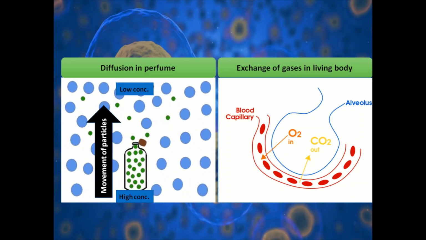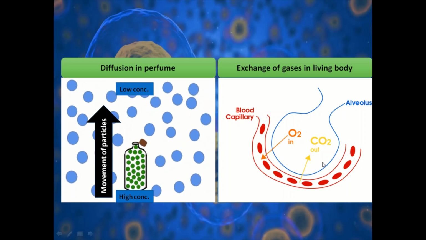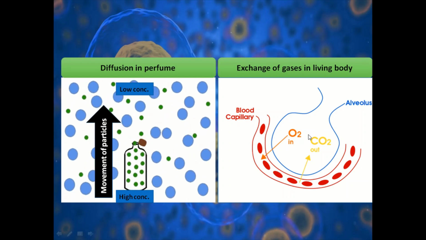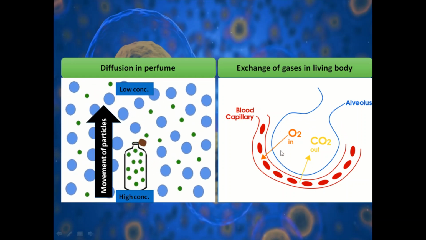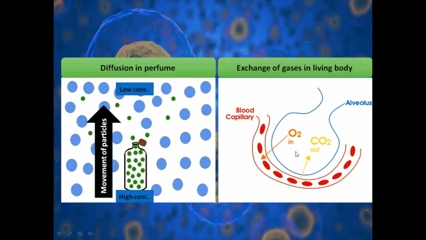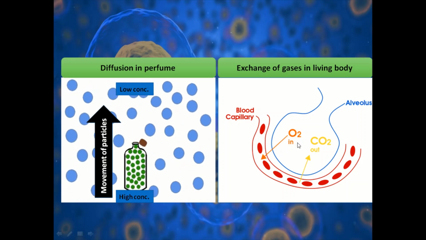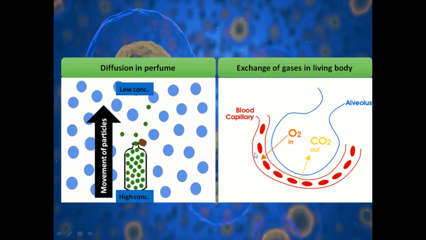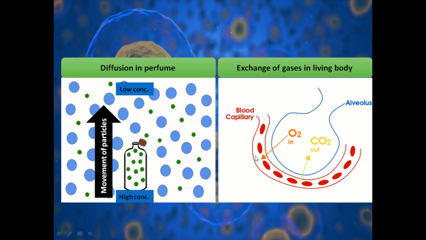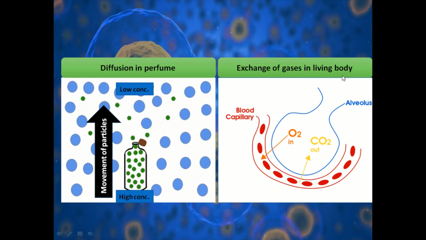Okay, here you can see this is the picture of alveoli. Alveoli is what? It is the balloon-like structure present inside our lungs. So here when we inhale, oxygen fills the alveoli, and you can see here the concentration of oxygen becomes high comparatively to the blood vessels. So what will happen? The movement of oxygen takes place from the alveoli to the blood capillary, or we can say from the higher concentrated region to the lower concentrated region. Okay, so these are examples of diffusion.